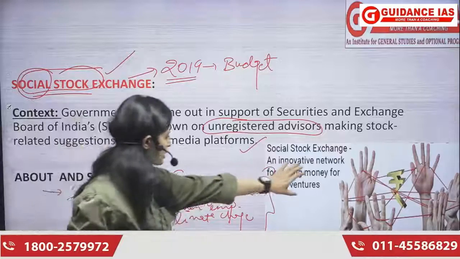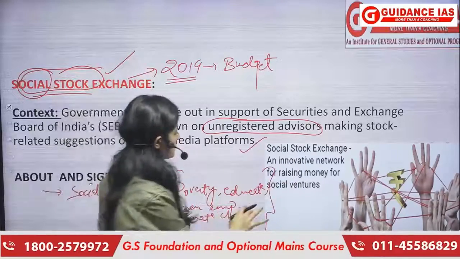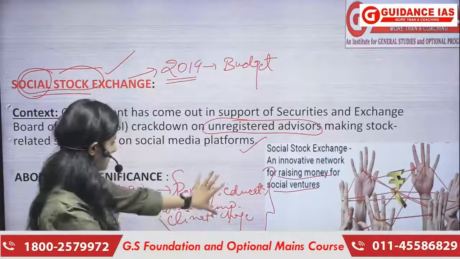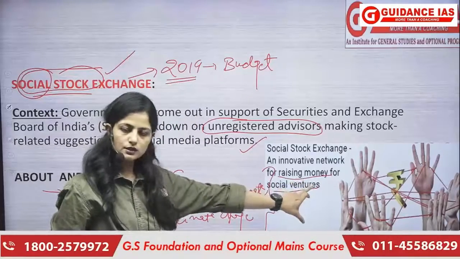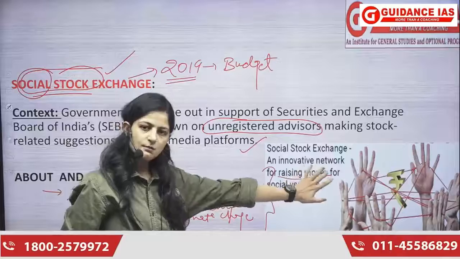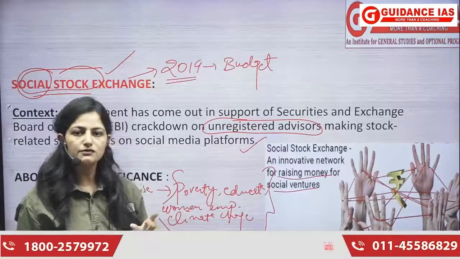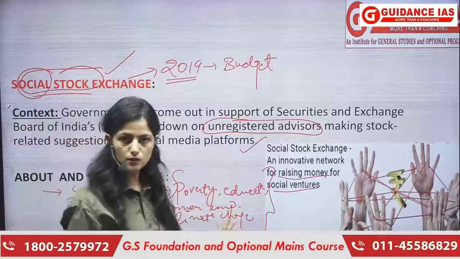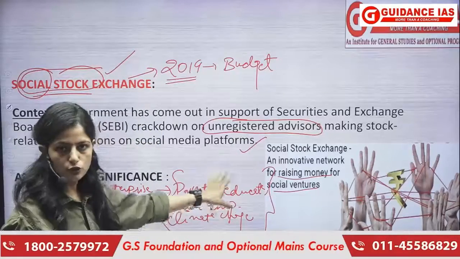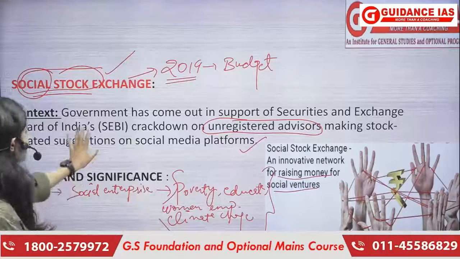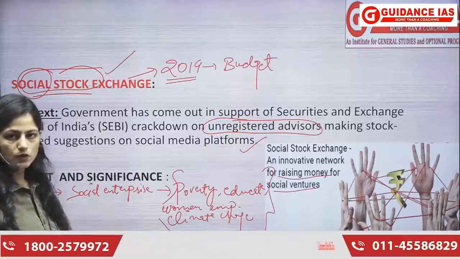Social stock exchange की अगर हम बात करें, so this is basically a network for raising money for the social ventures. We have understood what social ventures are, and we've already understood that they are used to raise money like any other company would do. But the only difference is that the money is used in the social welfare, or the social causes, right? So I hope the entire thing is clear to you as to what was the context, what was it, and what is the significance of it.